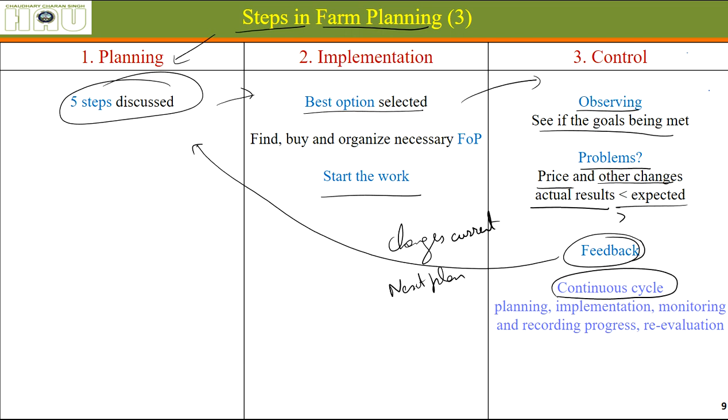This farm planning is actually a continuous cycle wherein we plan, implement, monitor, record the progress and problems, and re-evaluate, and make changes in the upcoming plan or in the same plan, then again implement. We keep on doing it. It is a continuous cycle.